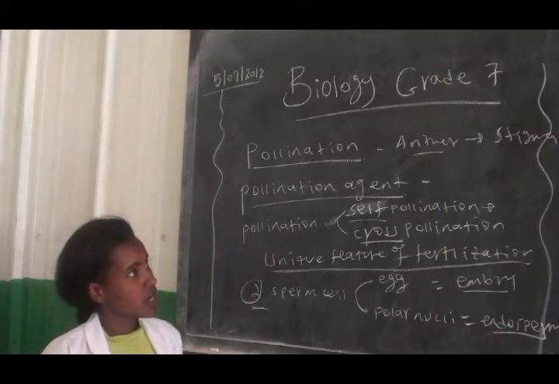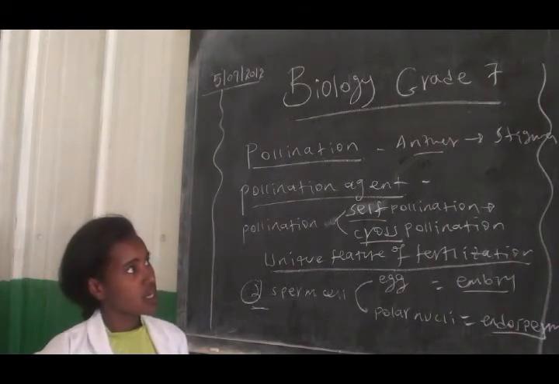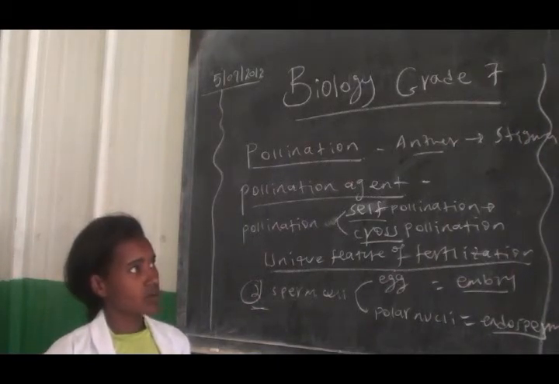So now let's come to the next chapter, the next important points from Unit 5, which is about animals.